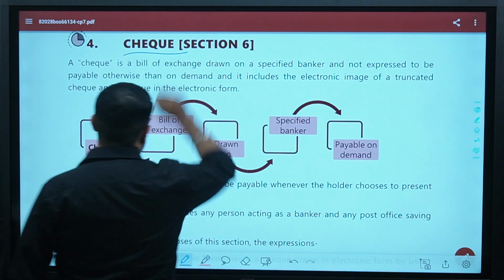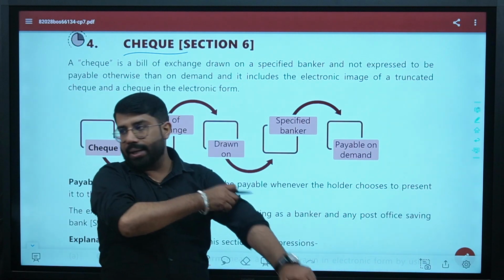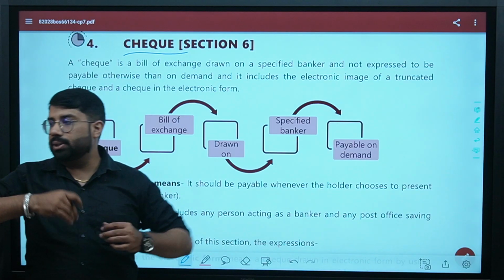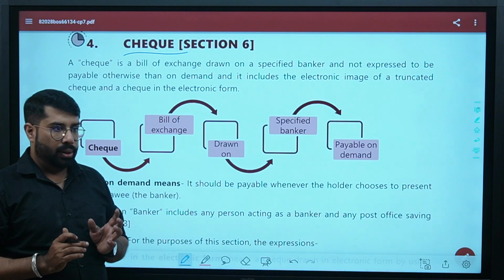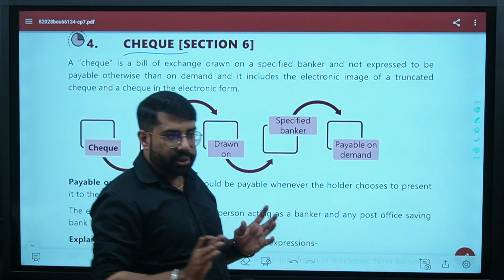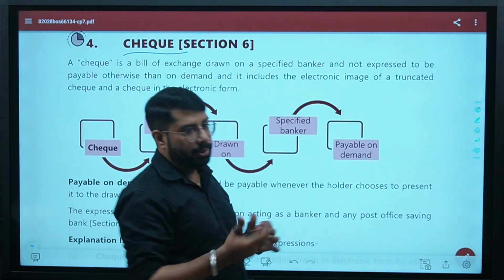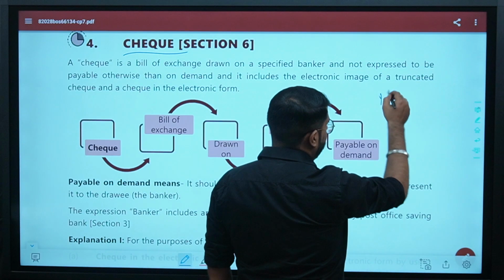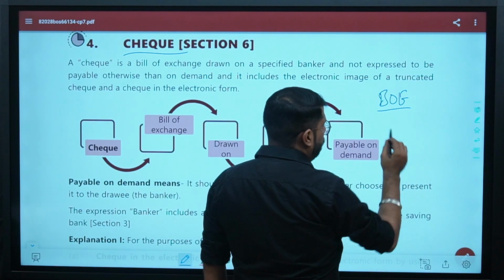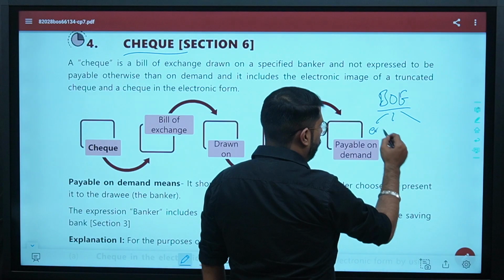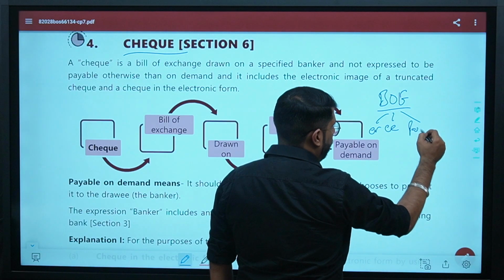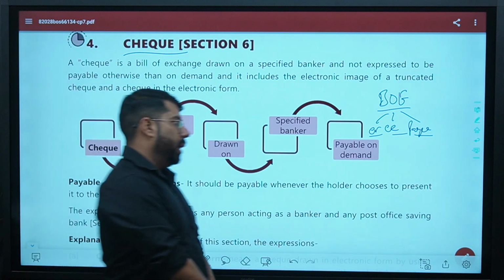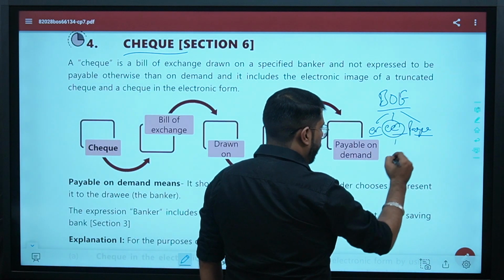Next is check. Okay, guys, check and bill of exchange, they both are very similar. In fact, check is a type of bill of exchange only. Right? Bill of exchange, all of us, we understand what is bill of exchange. Now, how check is a bill of exchange, let us understand. Very simple. In bill of exchange, there are three parties: drawer, drawee, and payee. Correct? Here, drawee could be any person.